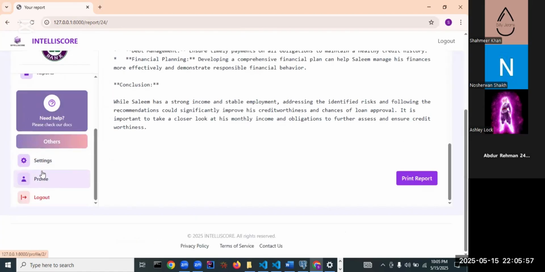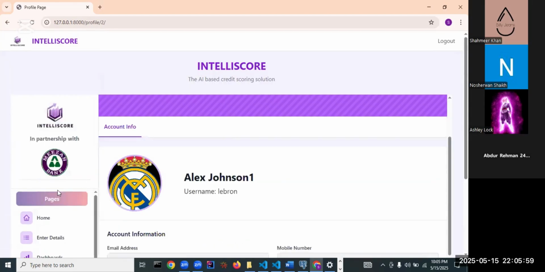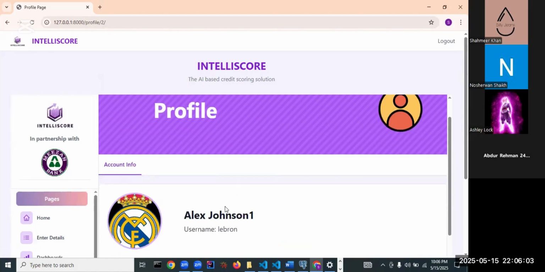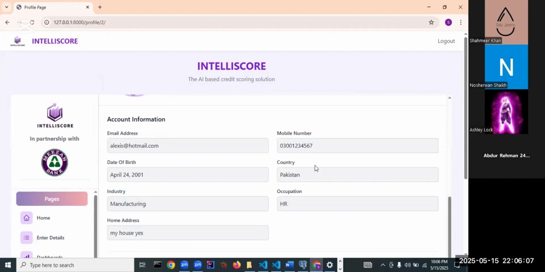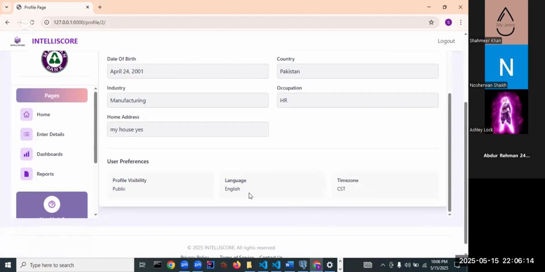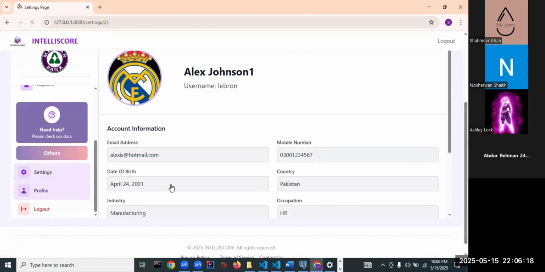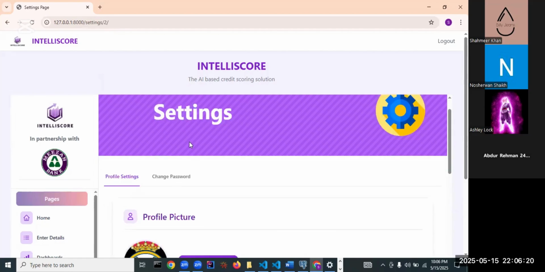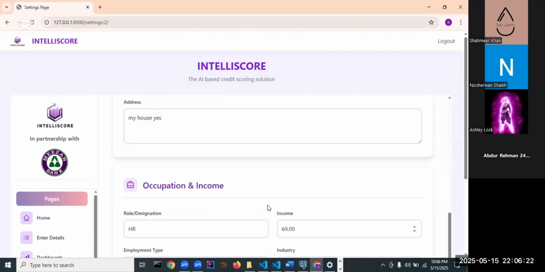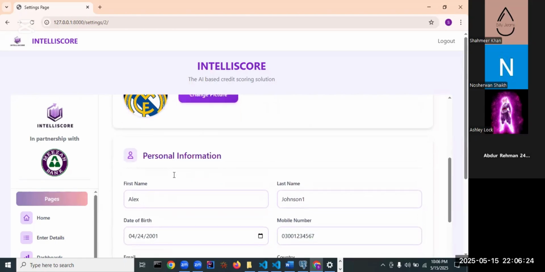From here, we can then go to the profile page, which basically is the profile for the current user who's generating scores. So assuming that the current user LeBron is generating scores, this is that person's profile. This can be the Meezan employee's profile or a random customer's profile who may wish to generate scores. These settings can also be changed for the profile using the settings page, where you can update the picture and other information which once saved can be represented in the profile page.